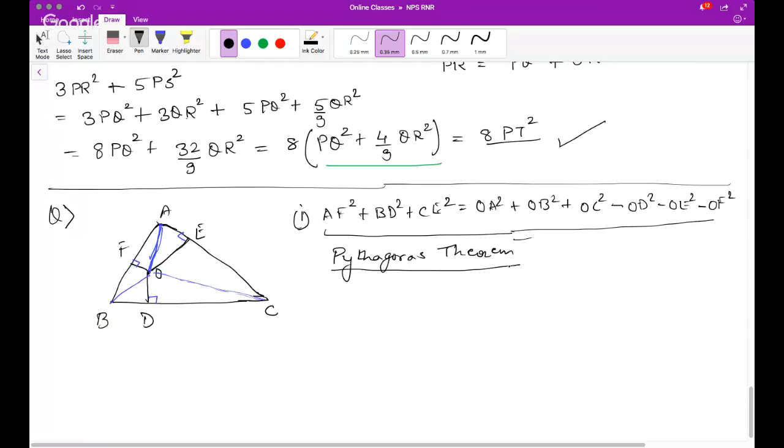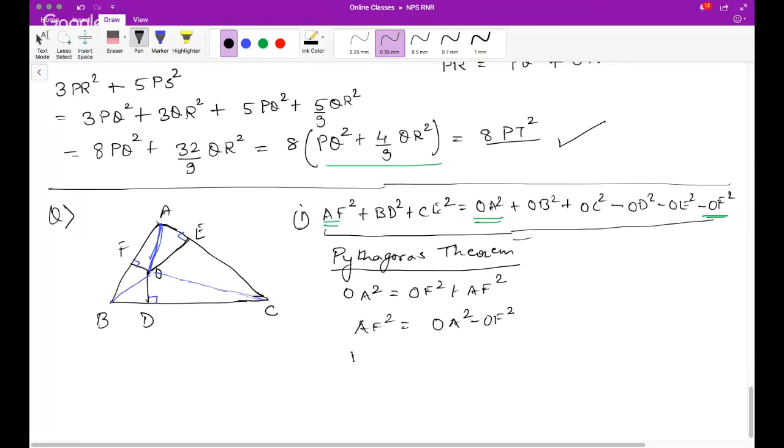let us write down what AF is in terms of, if you see on the right hand side, you have OA and OF and all that stuff. So hence we can clearly write OA square is equal to OF square plus AF square, or AF square is equal to OA square minus OF square. Now if you see carefully, I got OA square minus OF square as AF square. Similarly, I'll get the rest, and the problem is solved.